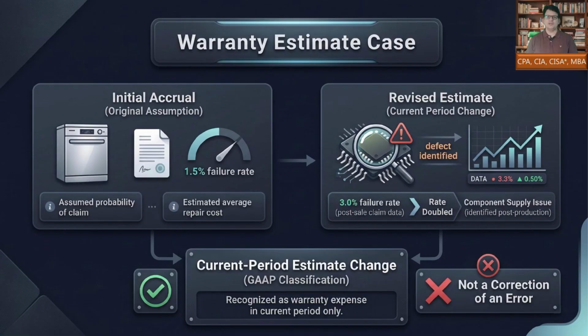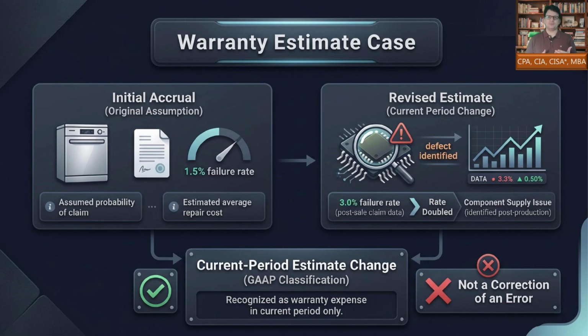Warranty estimates work in the same logic. Harbor Appliances, a fictional company, originally accrued warranty costs using a 1.5% expected failure rate. Later, post sale data shows failures running closer to 3% because of a component supply issue discovered after production. The warranty liability must increase.